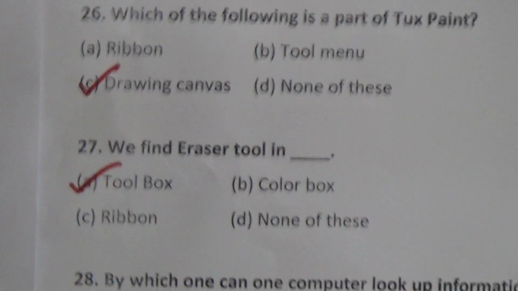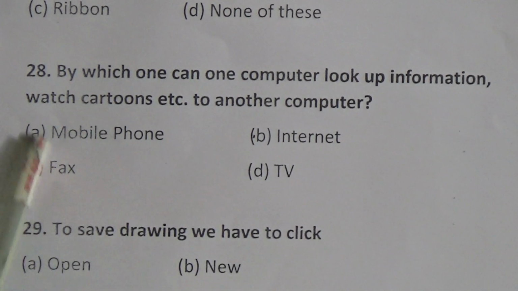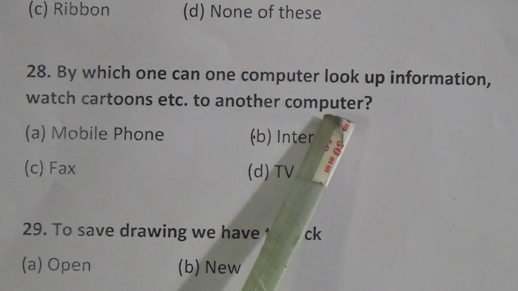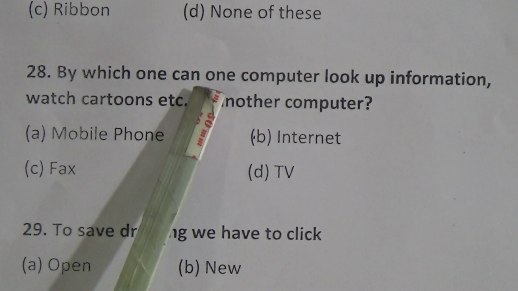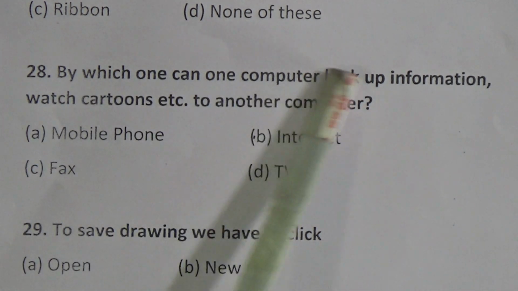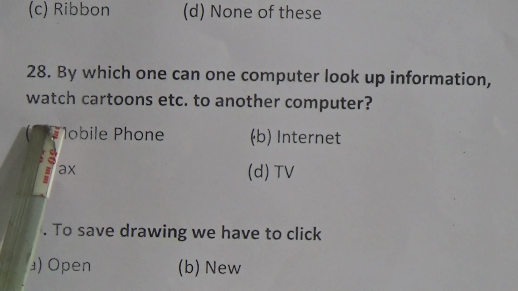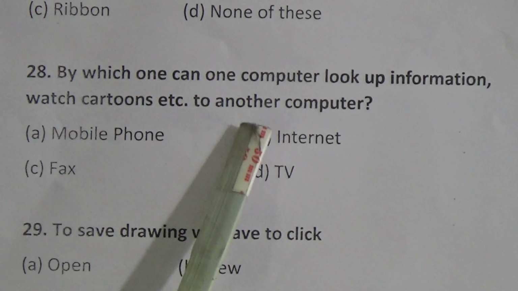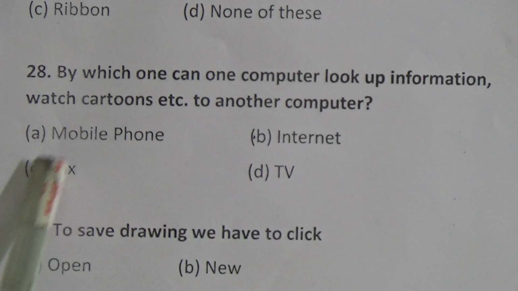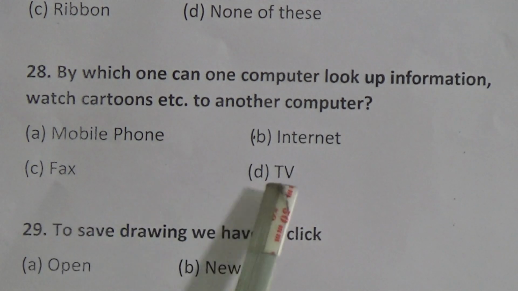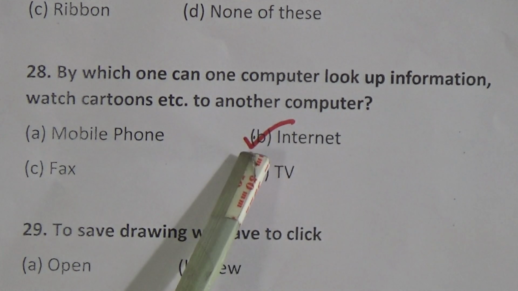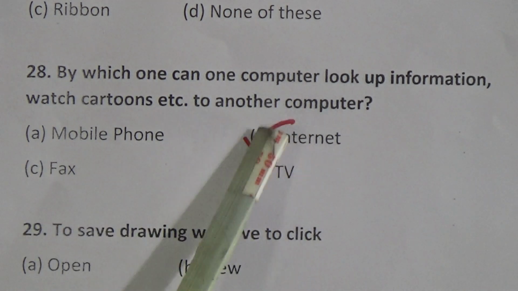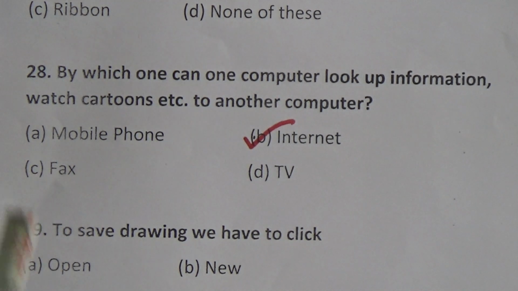Question 28. By which one can one computer look up information, watch cartoons, etc. on another computer? Mobile phone, internet, fax, TV. It's too easy. Yes, internet. Our correct answer is internet, option B.